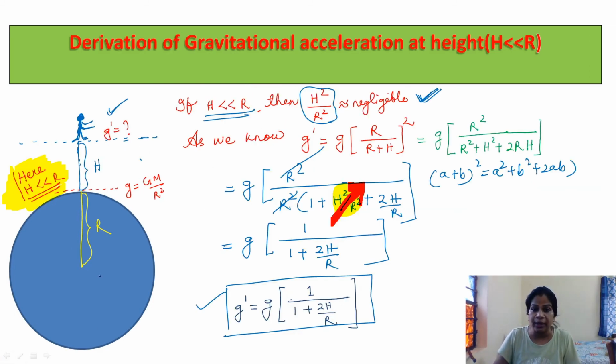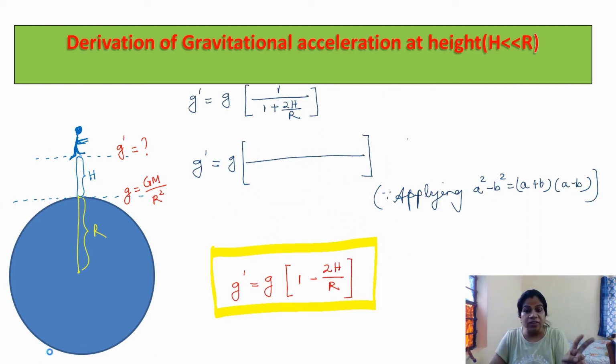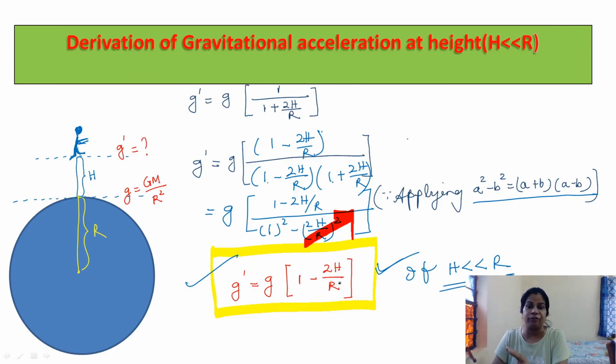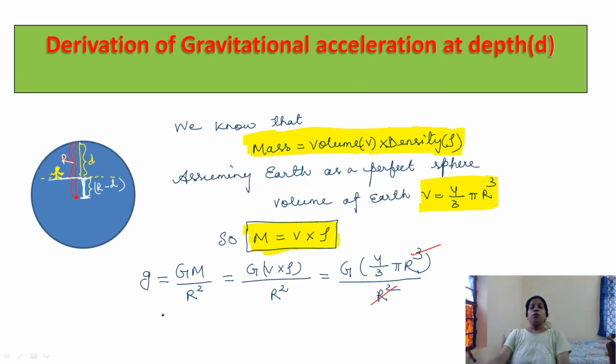Just as I told, the previous formula is g dash is equal to g into r by r plus h whole square, for the case when h is much greater than r. But when h is much less than r, you need to apply this very formula. Now the case when the man or object is inside the surface of earth, at a certain depth from the surface of earth. You can see here, this is my third case. This is the surface of earth and the man is digging inside the surface of earth at a certain depth. The man is here. Now what is the value of g dash here?